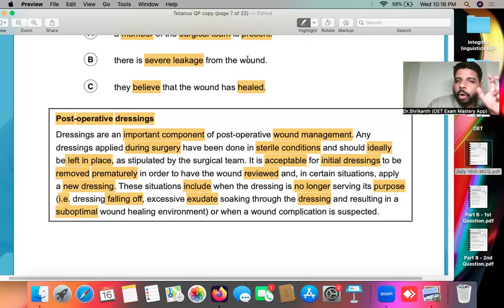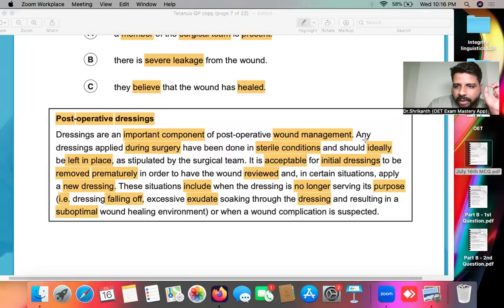Suboptimal means what? The opposite of ideal. So here the word ideal over here. Ideal means what? Perfect. Optimal. Suboptimal means what? Substandard. Have you heard the word substandard? Substandard means below. Suboptimal means below optimal, that is, it is not perfect. Optimal means perfect, ideal. Suboptimal means it is below ideal, below perfect. Wound healing environment, or when the wound complication is suspected.